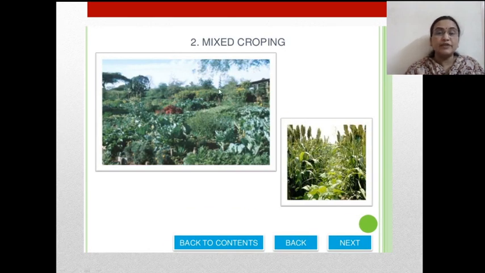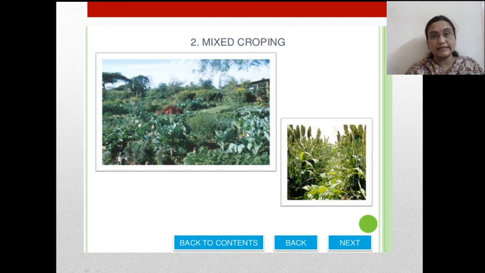Here we can see a mixed cropping pattern. Different types of vegetables are cultivated in the farm. It gives maximum production to the farmer, because different types of cultivated crops also help pollination.